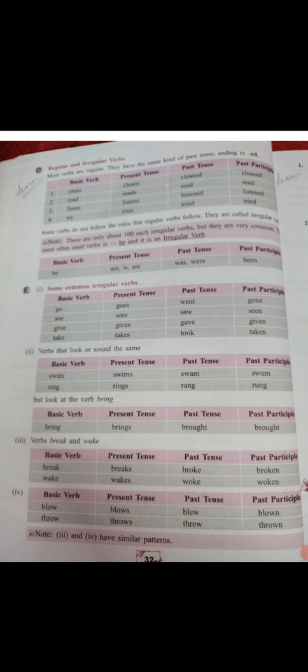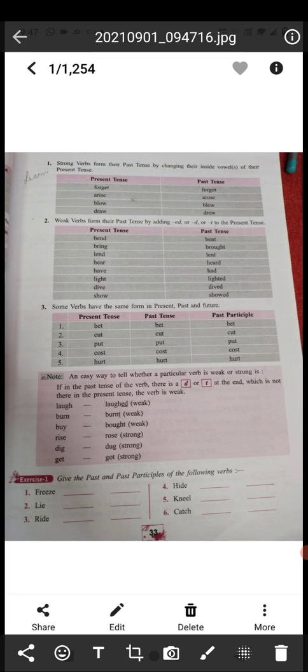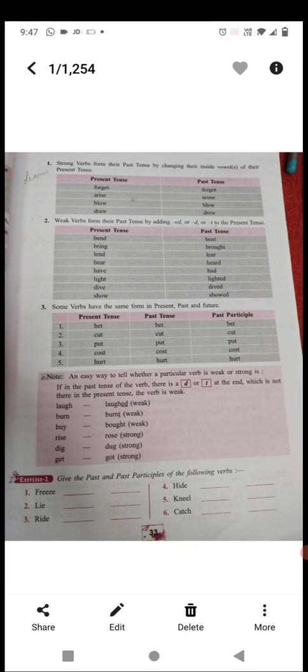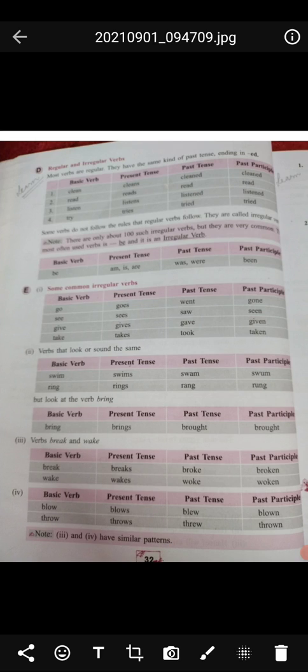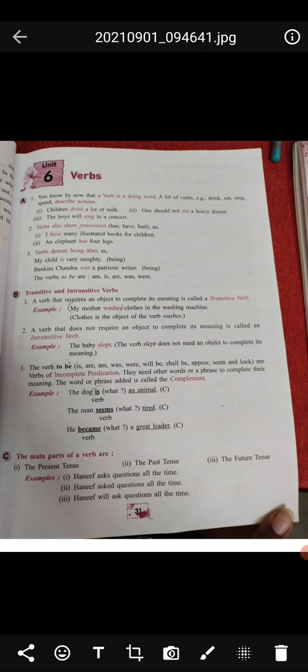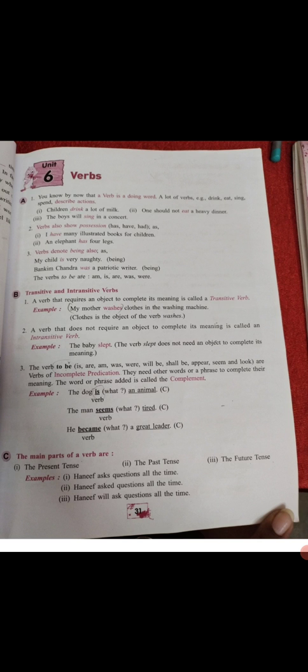Okay, so these two pages you have to go through, and today make sure that pages 32 and 33 you learn by heart. You have to remember that and be thorough with these words, because with these words we are going to do our exercises. So we have seen what verbs are, then transitive and intransitive verbs, we have seen complement also, and the three main parts of a verb, isn't it?